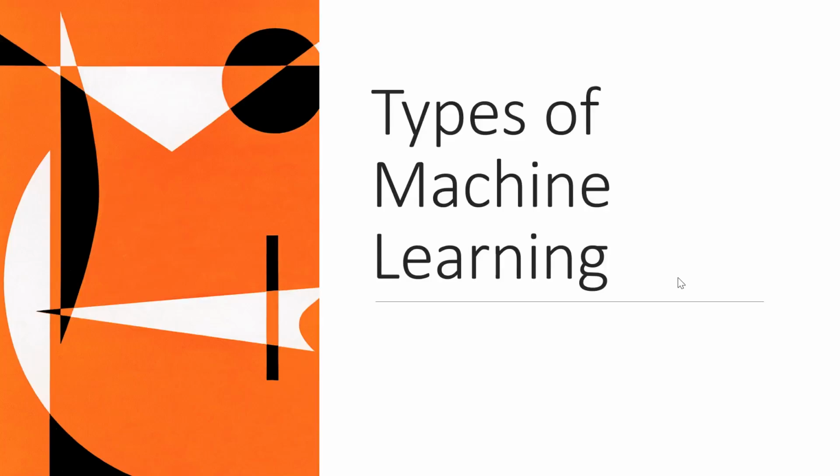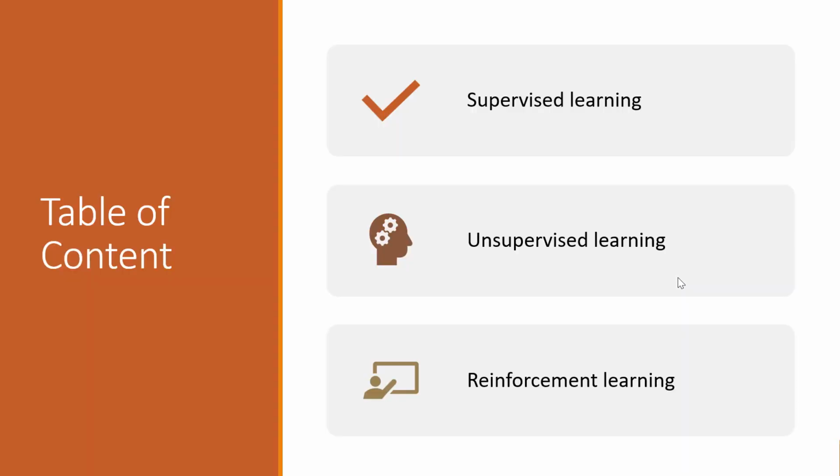Welcome everyone. In the previous module, we understood the steps of machine learning and we also discussed some of the machine learning tools. And in this video, we will discuss the different types of machine learning. We will start by discussing these three types: first is supervised learning, second is unsupervised learning, and third is reinforcement learning. So these are the three main categories of machine learning.